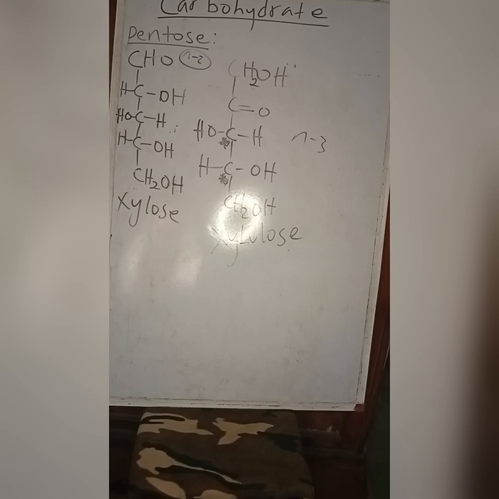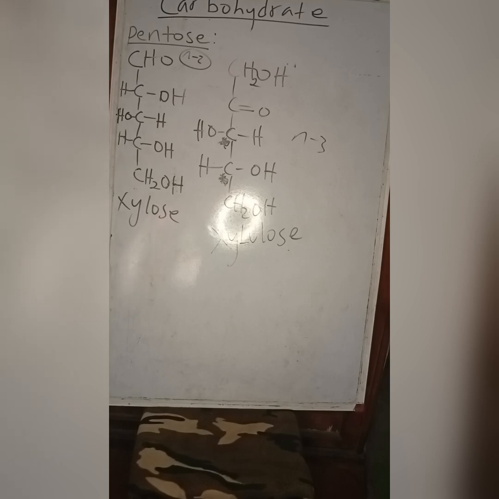So arabinose, xylose, ribose, they all have 3 chiral centers. I've seen university examinations, especially first year, with such questions. For instance, how many chiral centers are in arabinose? The options are 1, 2, 3, 4, 5. So the answer is going to be 3. Arabinose and xylose have 3 chiral centers.